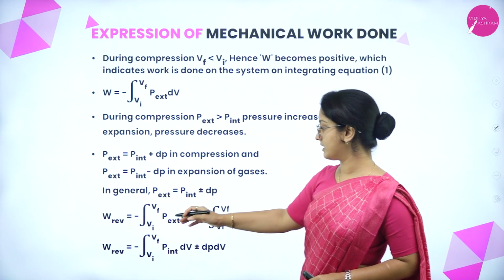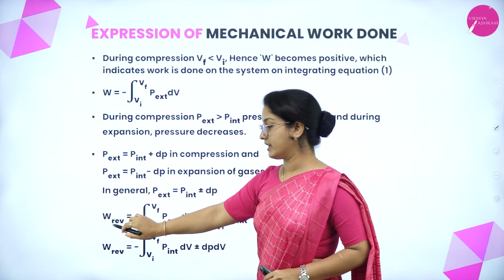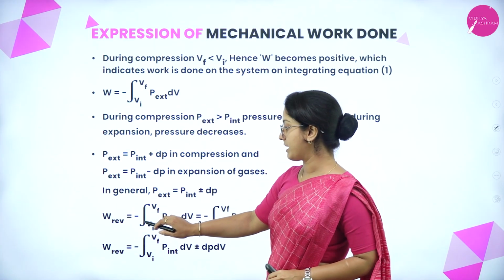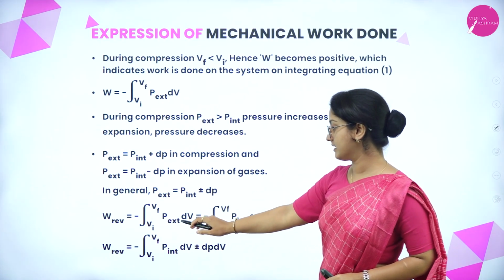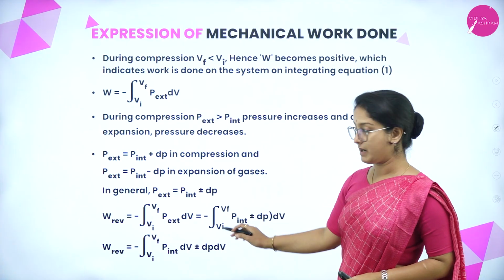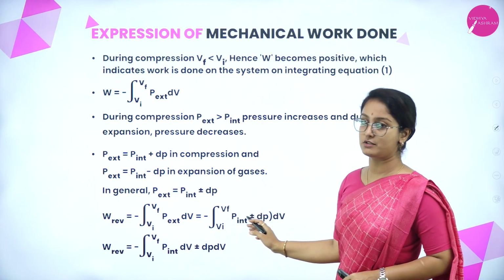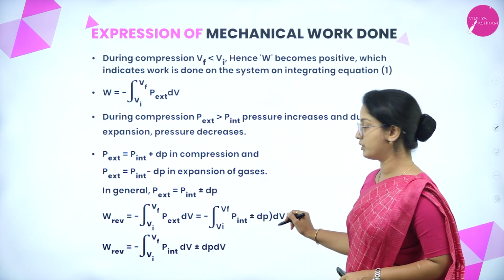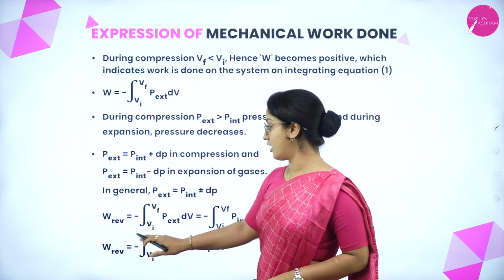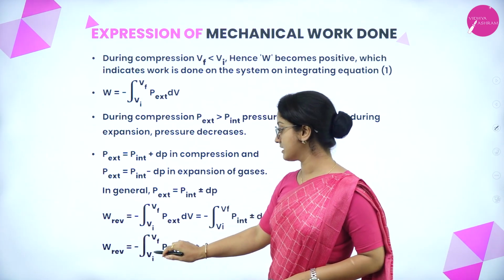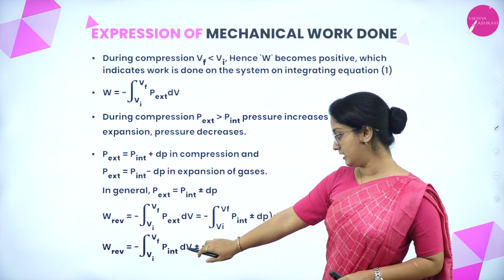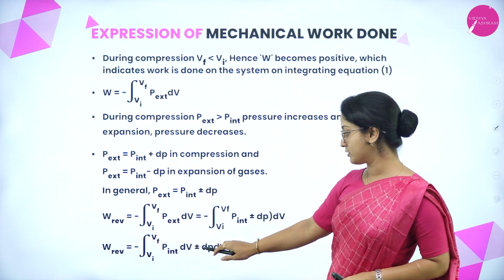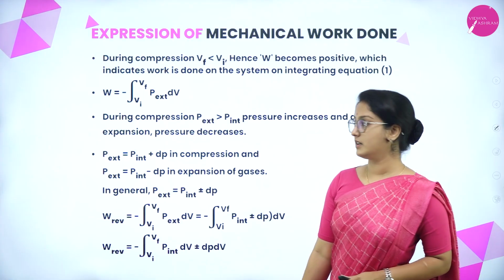So we will apply the same thing here. Work done in a reversible process is equal to minus integral from Vi to Vf of P external dV, which is equal to minus integral of (internal pressure plus or minus dP) dV. This can be rewritten as minus integral from Vi to Vf of P internal dV plus or minus dP dV.